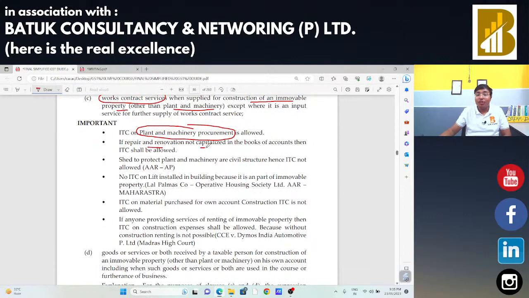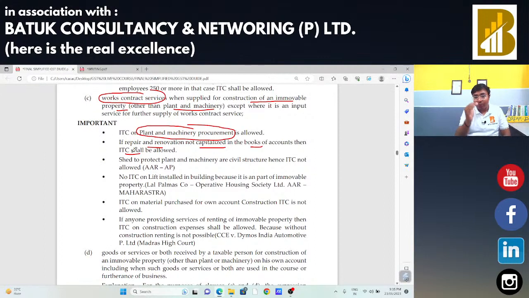If repair and renovation is not capitalized in the books of accounts, then ITC is allowed. Whenever you are going to check the financial statement of any person, from GST audit point of view, you have to check that he has not claimed any expenditure which is capital in nature by treating it as revenue nature. We need to identify the nature of that particular transaction. Has he treated capital nature as revenue nature, or revenue nature as capital nature? This type of investigations we need to do so that we find out certain things.